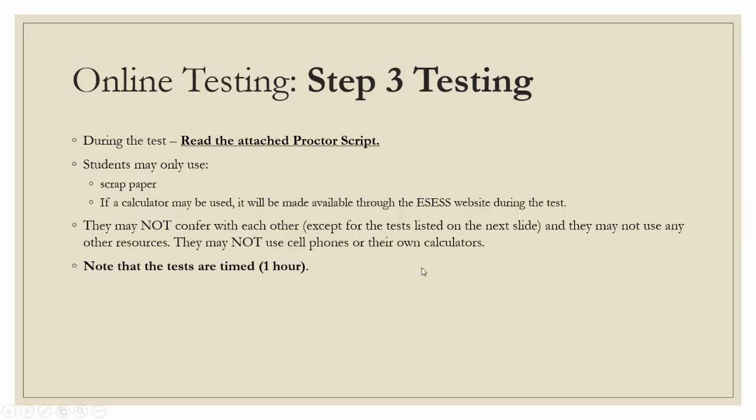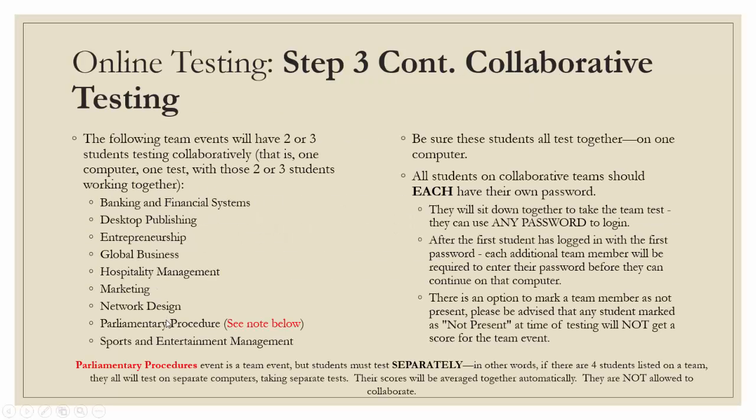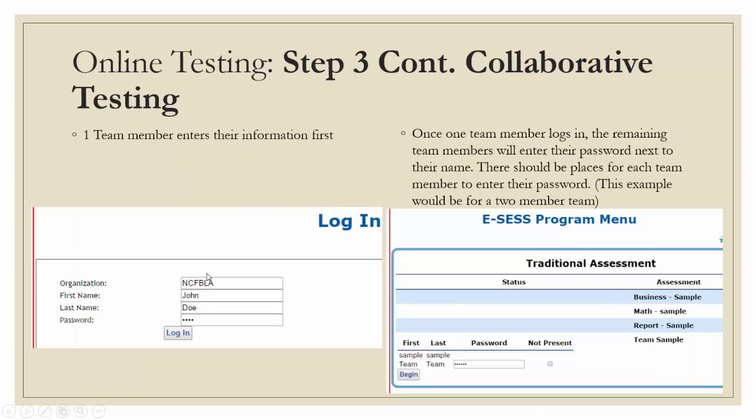Students are not allowed to confer with each other unless it is a tested event on the next slide. These events are team events or collaborative testing. Students are allowed to talk during these events, with the exception of parliamentary procedure. That is a team event. However, students will take it separately without collaboration, and their scores will be averaged together. Only one member of the team should log in initially. Once they log in, there will be a spot for each additional team member to log in using their password only. This, for example, is a 2-person team event.